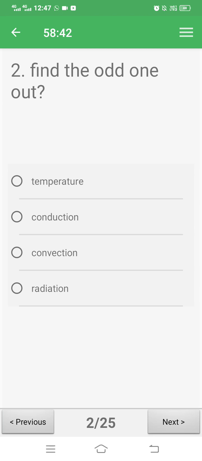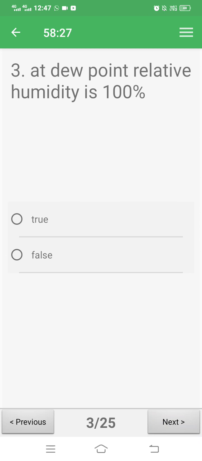Next question, find the odd one out. Options: temperature, conduction, convection, radiation. Correct answer is temperature. At dew point, relative humidity is 100%. True or false? Option true, second option false. Correct answer is true.